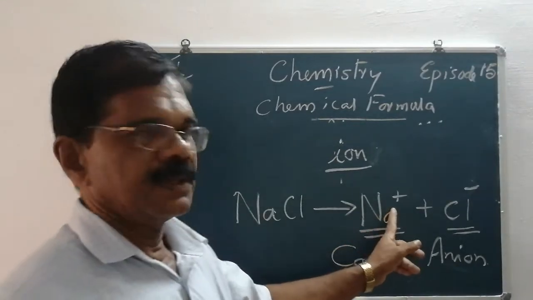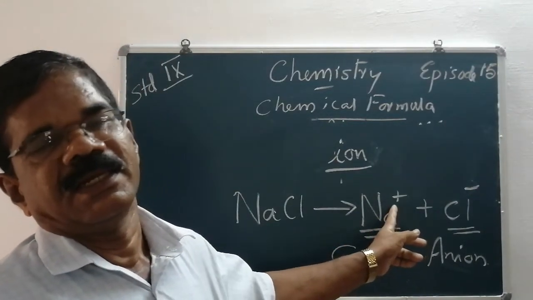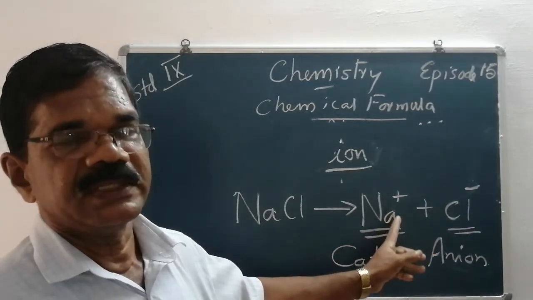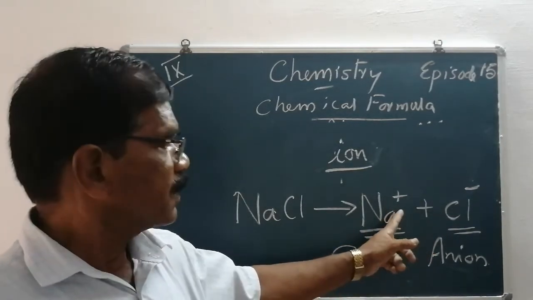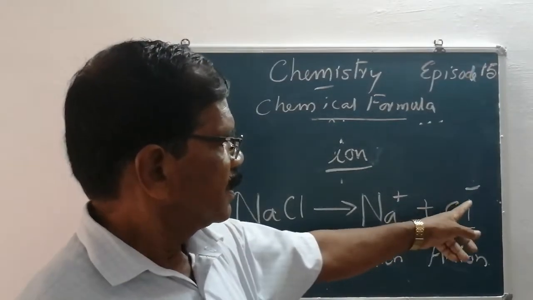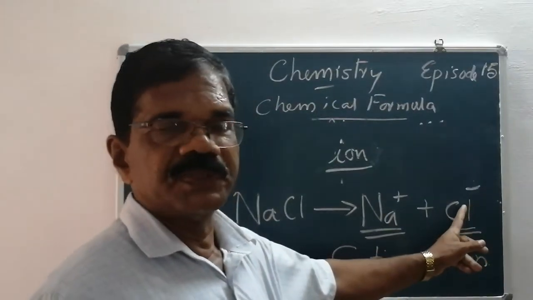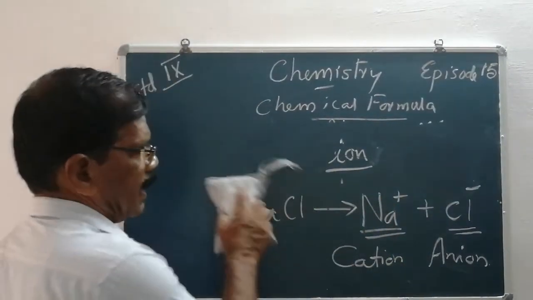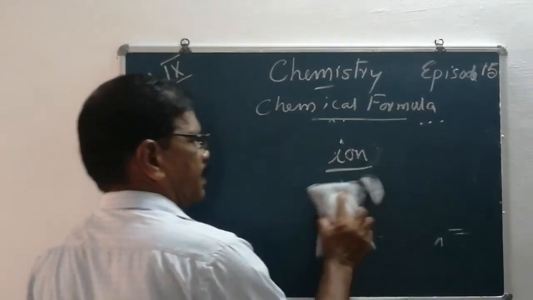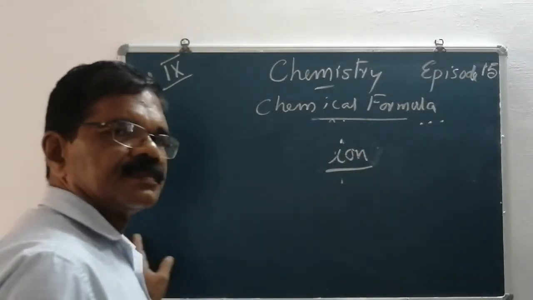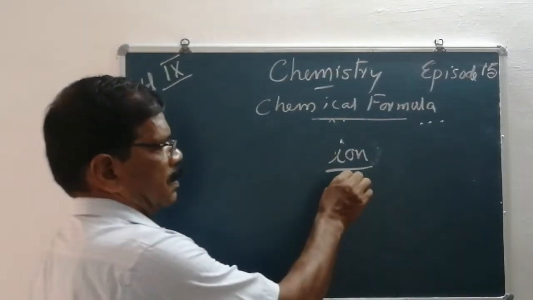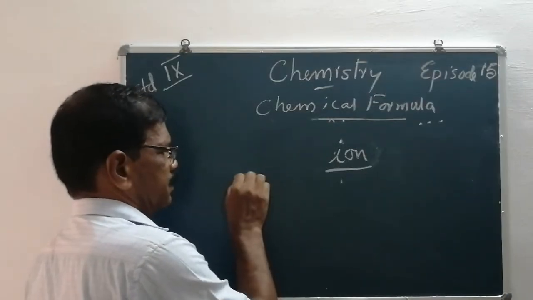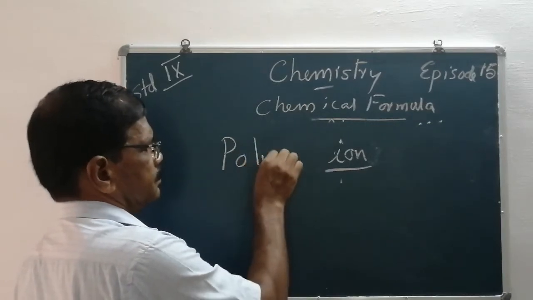When an electric current is passed, the positively charged ion moves towards the negative electrode, so they are called cations. At the same time, the negatively charged ions which move towards the anode are called anions. So ions can be of two types: one, simple atomic ions, then there are polyatomic ions.